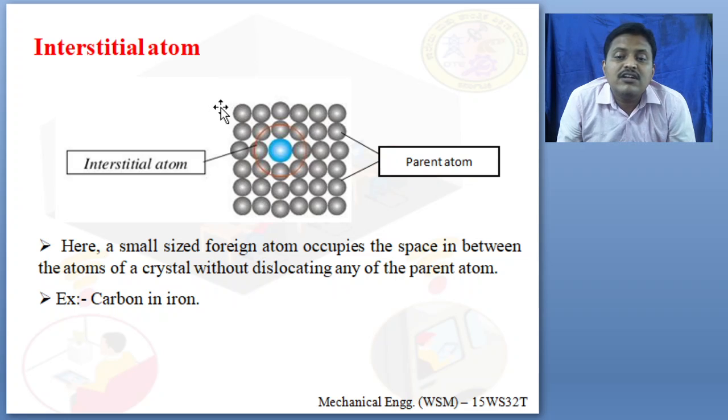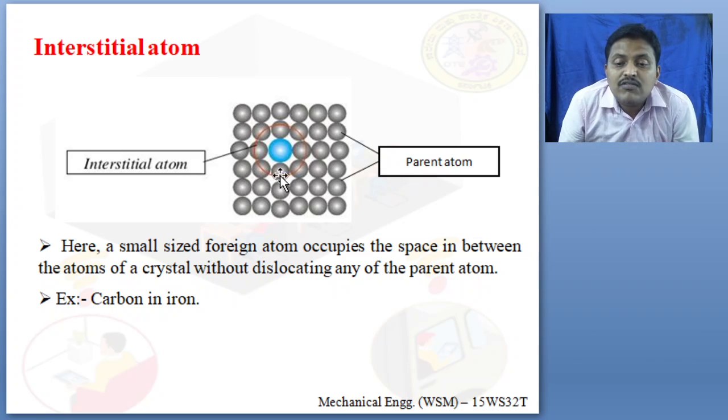It is very difficult to identify this kind of defect, because it is not dislocating. The atom has come and occupied the space within the different material. It is not dislocating any parent atom. That is why it is very difficult to identify this type of defect. We have to put it in a microscope and check the crystal structure. So when these interstitial atoms get inside a vacant position, they will not dislocate any material. So identification of this type of defect is very essential.